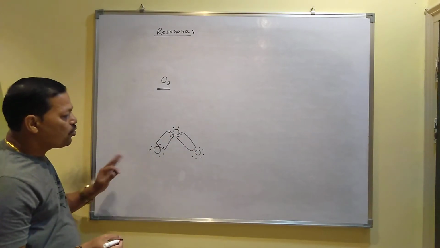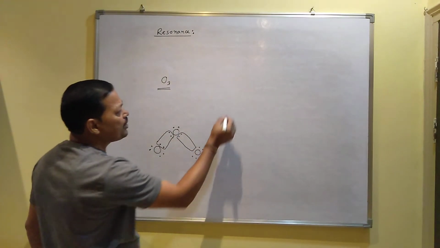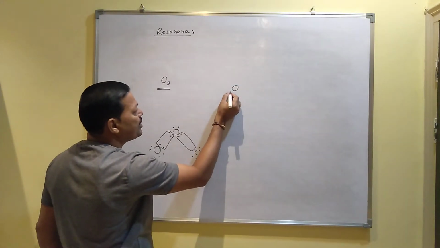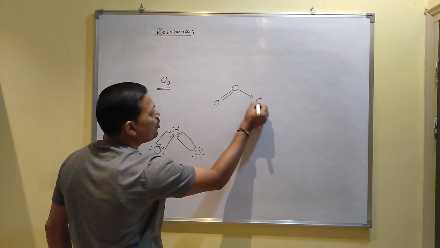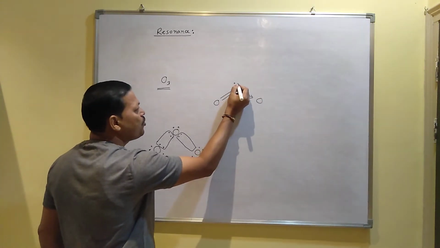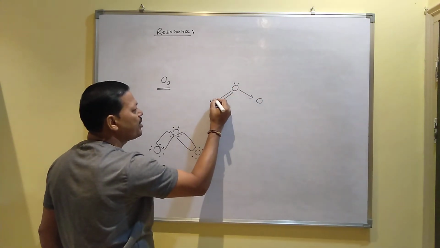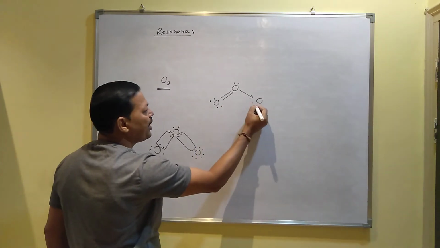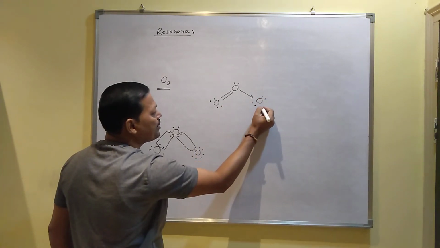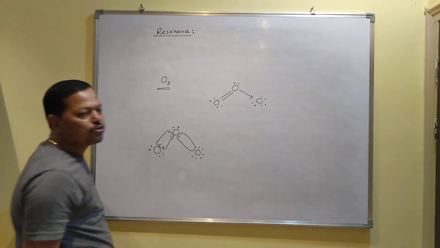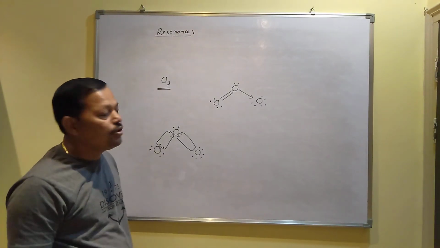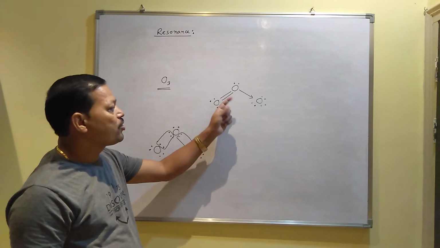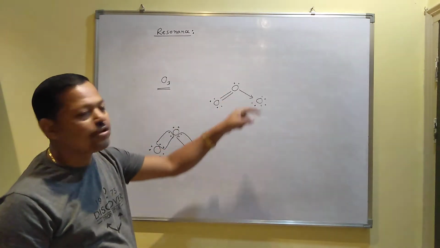Already you have got it. So ultimately the structure of ozone is like this. This side double bond and this side dative bond with oxygen. This oxygen carrying 1 lone pair, this oxygen carrying 2 lone pairs, and this oxygen carrying 3 lone pairs, like this. So if you want to draw the resonance structure for ozone, as I have told you, this double bond, although I have drawn on the left side, you can draw on the right side also.